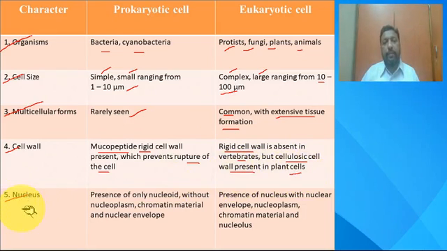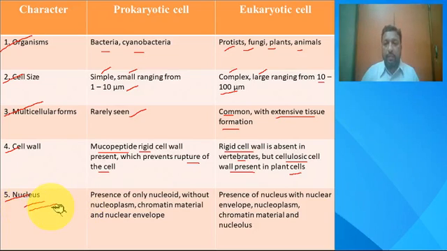Another major difference is the nucleus. This is the main factor where you can observe. If you see a slide, you can say that either it is a prokaryotic cell or a eukaryotic cell.